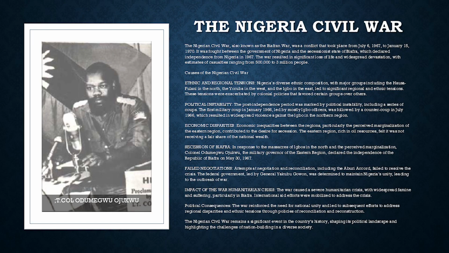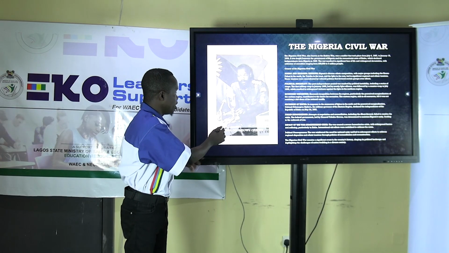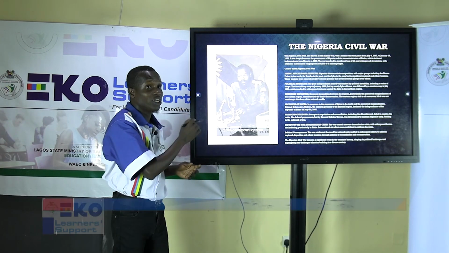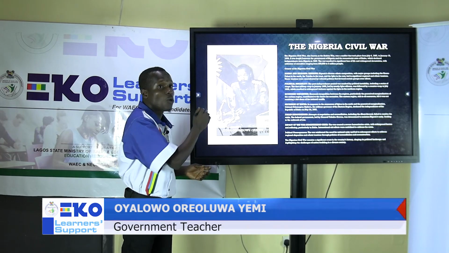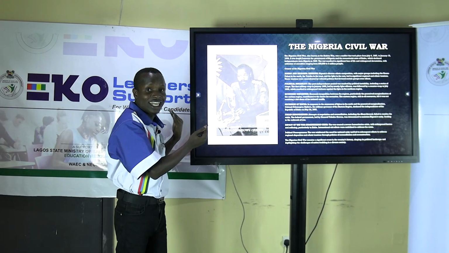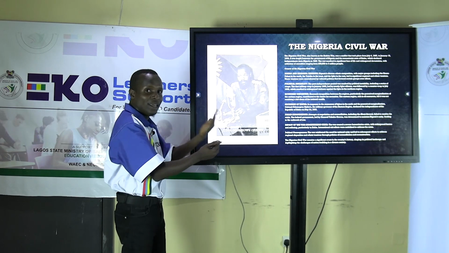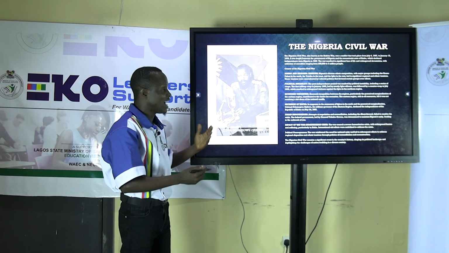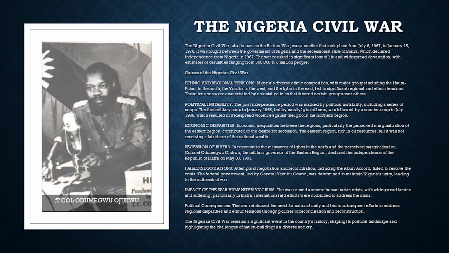So the causes of the Nigeria Civil War. After that happened, a war ensued because of that act. Who spearheaded it is this man called Colonel Odumegwu Ojukwu. He was the one that spearheaded the Biafra War or Civil War. He removed Eastern Nigeria out of Nigeria and declared it an independent state, and it caused war. What are the causes of the Nigeria Civil War?